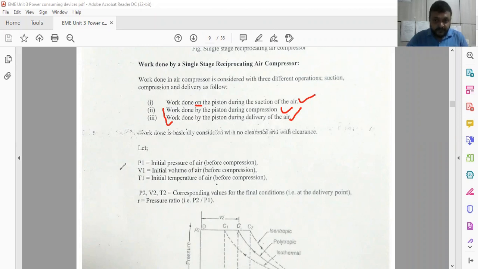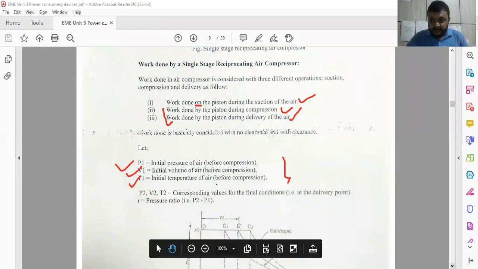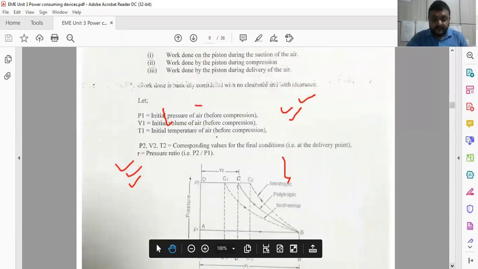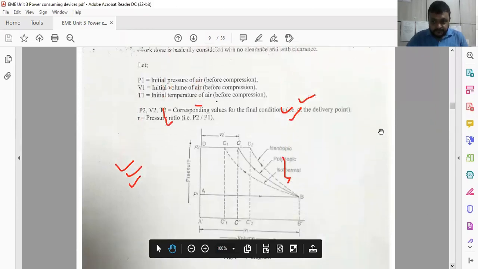So we have to assume initial pressure P1, initial volume V1, and initial temperature T1 before compression, and after compression P2, V2, and T2 similarly. And we have to see the PV diagram for that. So we can easily derive the equation of work done. Here you have to see we have three types of processes.